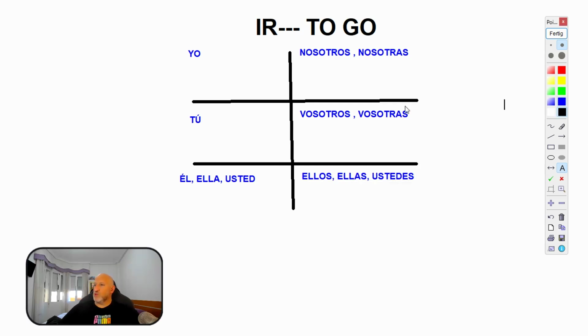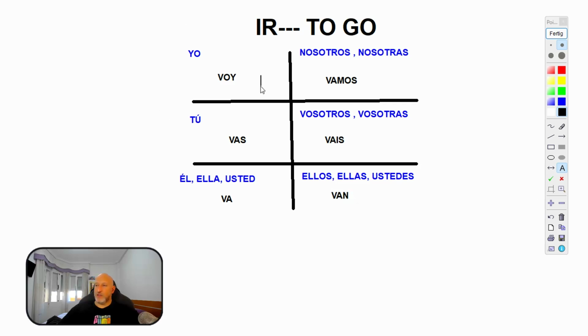And now how do we conjugate the verb ir? Well, we say yo voy, tú vas, él o ella o usted va, nosotros vamos, vosotros vais, and ellos van.